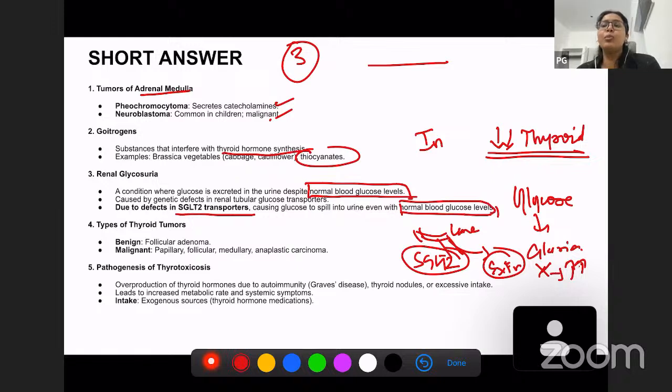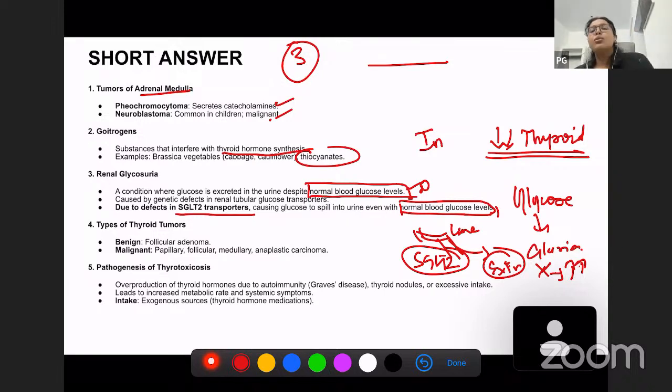These things are very important, and you have to mention these words: in the presence of normal glucose level, if there is excretion of glucose in the urine, it is known as renal glycosuria. Also, you have to mention that this is due to a defect in SGLT2 transporters.